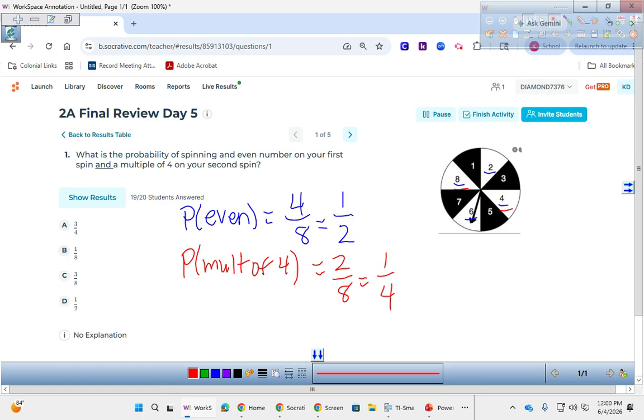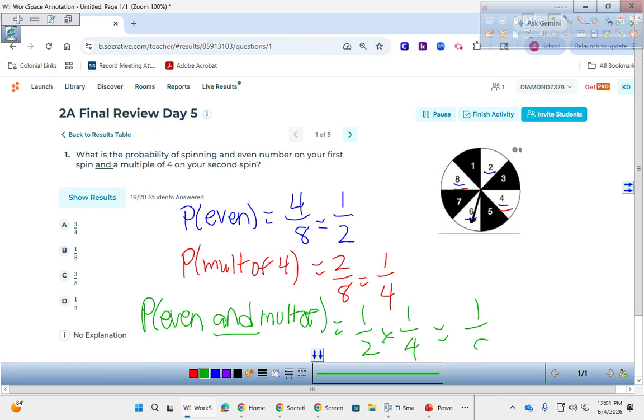Because 2 things are happening, I'm looking to find the probability of even and multiple of 4. I'm going to take those 2 probabilities, 1/2 times 1/4. If 2 events happen, you're multiplying. You can type that in the calculator. So I think there are 2 reasons you could have gotten that wrong: the idea of what a multiple of 4 is, and the idea that 2 things are happening, so I need to multiply rather than add. So 1/8 is the answer for that one.